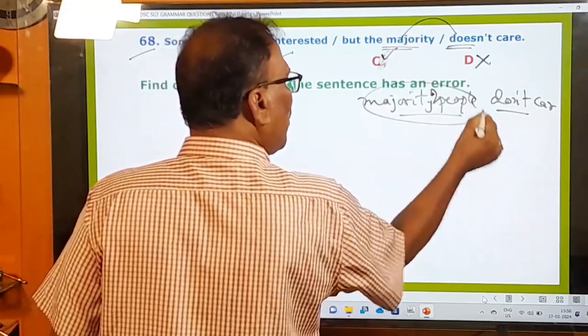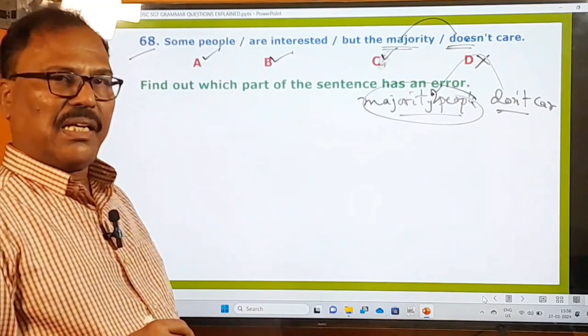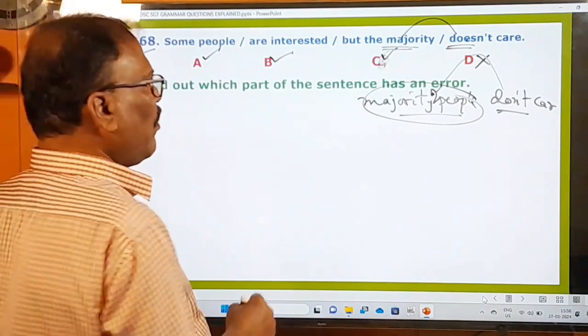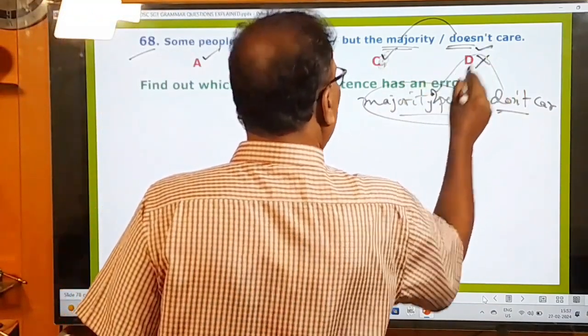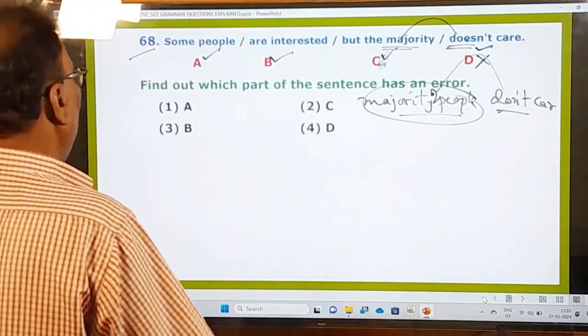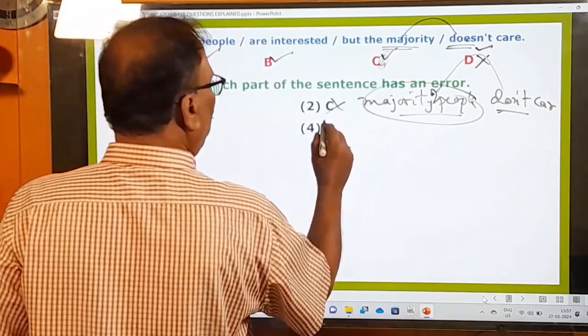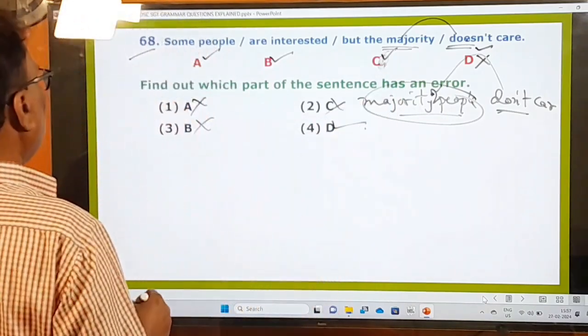That means it is plural. Whenever it is plural, there should not be doesn't care. Doesn't care is singular, don't care is plural. And therefore, this D part has a mistake. Okay. And now let us choose the right option. A part, no. C part, no. B part, no. Fourth one, D part. This is the right one. Right. Now let's go to the next question.